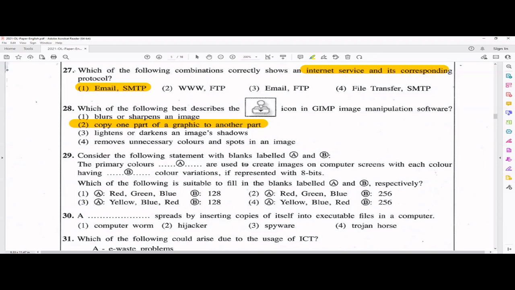Are used to create images on computer screens with each color having blank color variations if represented with 8 bits. So if it is 8 bits, you have to go with 2 to the power 8. That means 256. So that's the correct answer here. If it's 4 bits, 2 to the power 4, something like that.